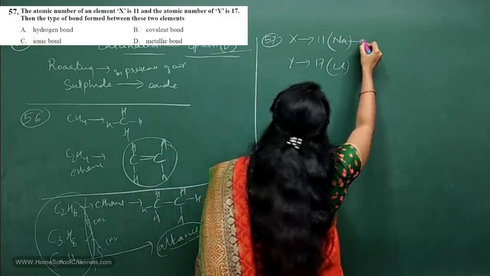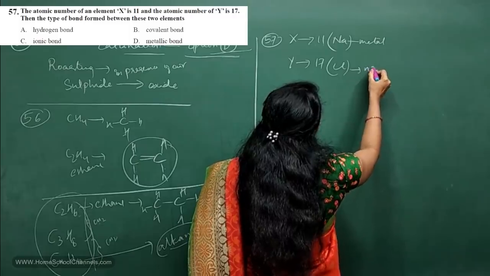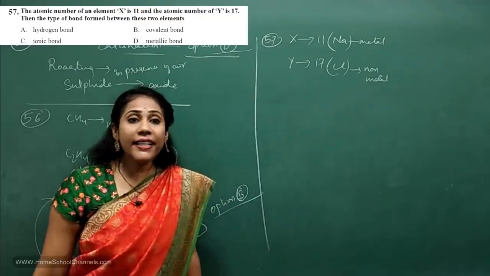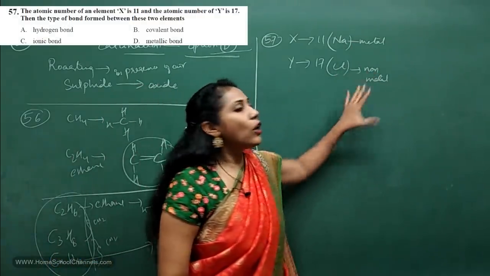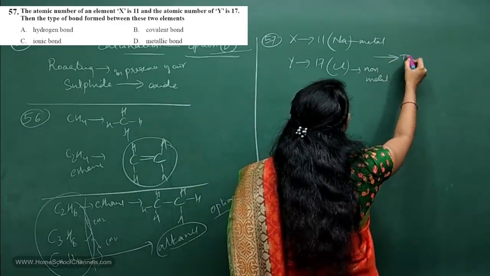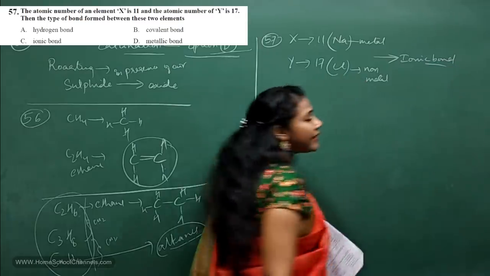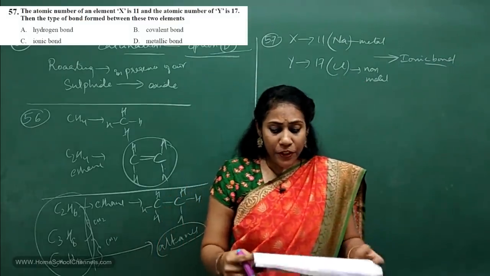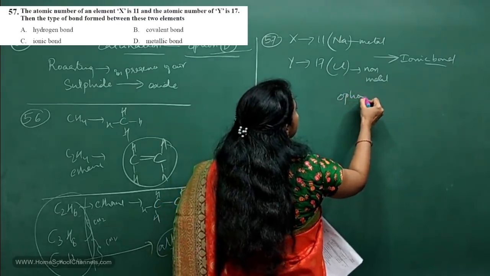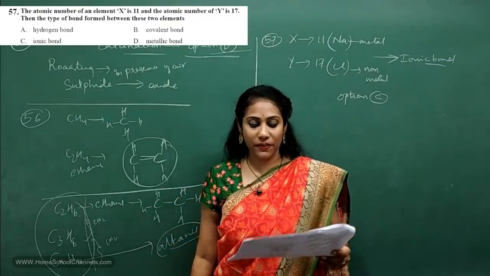We know sodium is a metal, right? And we know chlorine is a non-metal, isn't it? So what type of bond is formed between metal and non-metal? Definitely the type of bond formed is ionic bond. They are asking the type of bond only, isn't it? So what is the option? Option C. Option C is the answer for the 57th question.